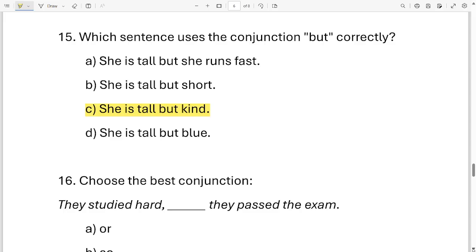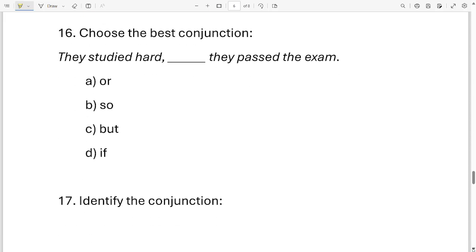Okay, next question, question number 16. Choose the best conjunction to fill in this blank. Okay, the sentence is, they studied hard, dash, they passed the exam. Which word should I fill in this blank? Which is the best conjunction to fill in this blank? Or, so, but, if. These are the options. It is option B. They studied hard, so they passed the exam.